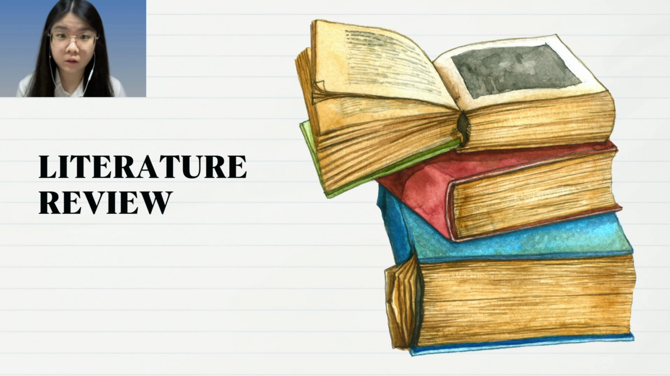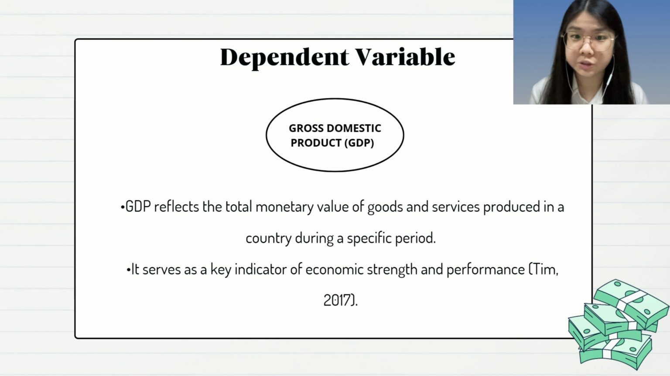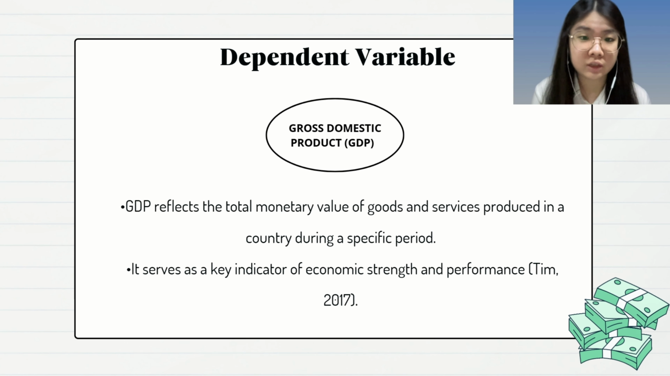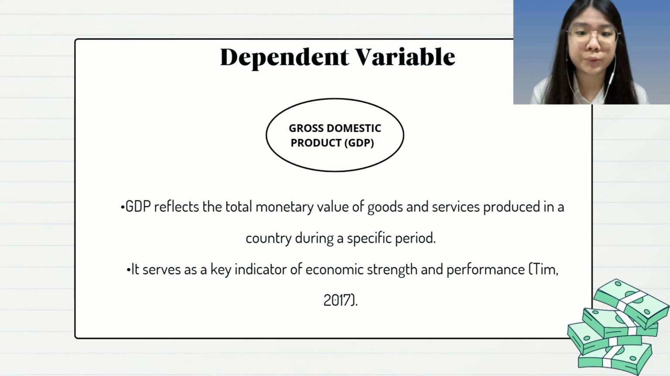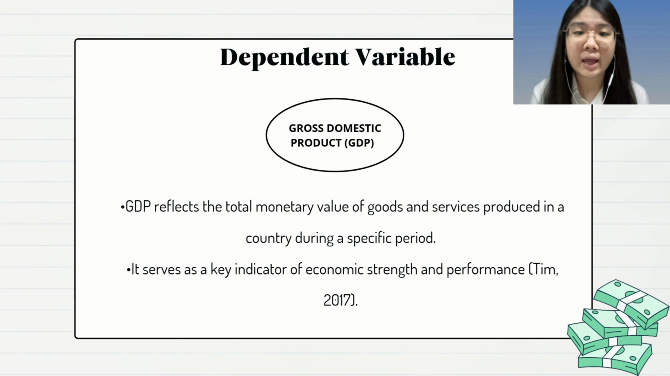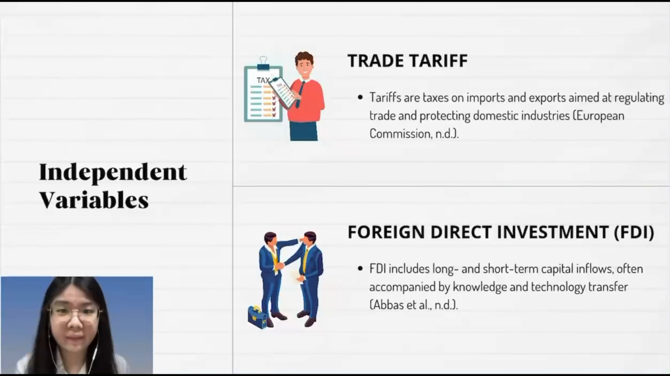Now we will be moving on to the second chapter, which is the literature review. As you can see, our dependent variable is GDP, gross domestic product. It reflects the total monetary value of the goods and services produced in a country during a specific period, usually 1 year, and it serves as a key indicator of economic strength and performance. There are 4 independent variables in our study.